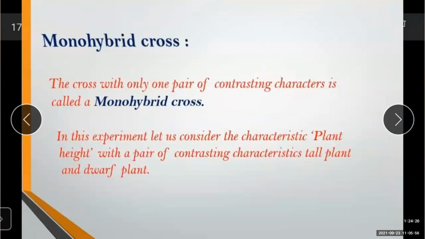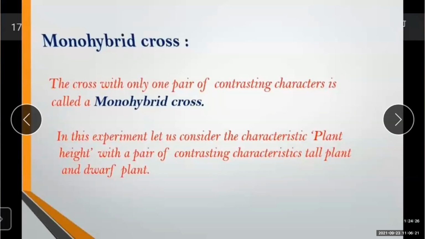Yes. Now what is a monohybrid cross? In this experiment, Mendel brought about the cross between two pea plants with only one pair of contrasting characters. And this type of cross is called a monohybrid cross. Okay.